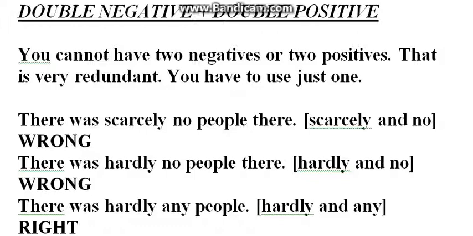So what if I told you the following sentence? There was scarcely no people there. You can understand what it means, you can understand what I'm trying to communicate, but the sentence is not grammatically correct. We have the words scarcely and no, which are two negatives, and we cannot have a double negative.